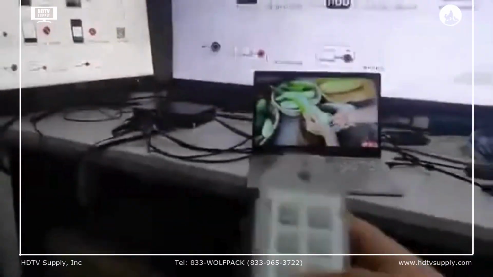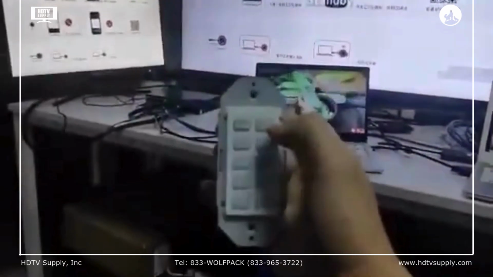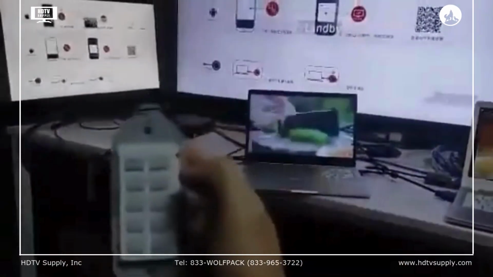So right now we can just use this 10-button pad to control the switching.